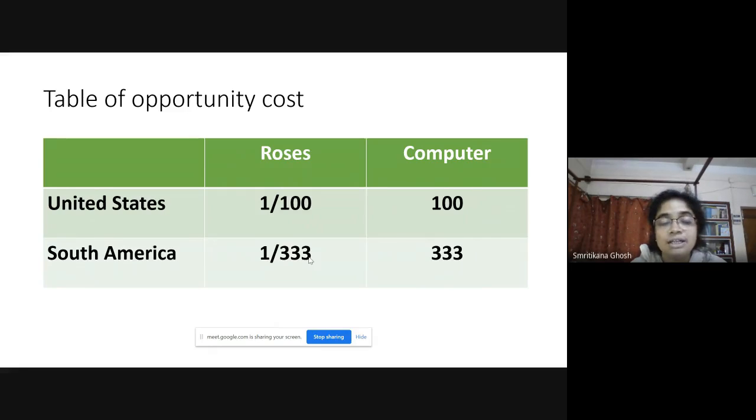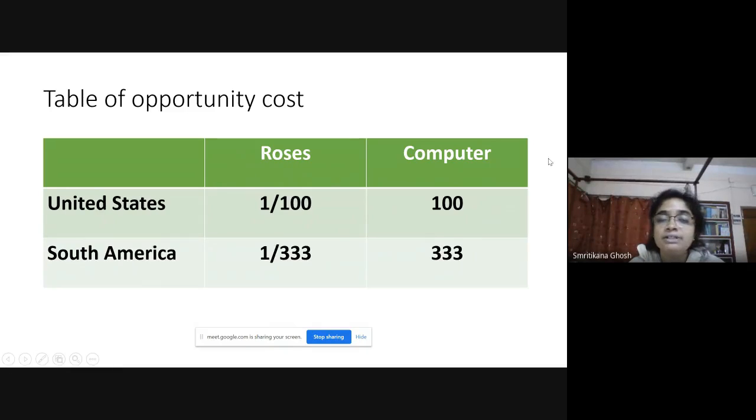Now we are going to the analysis. Which country has comparative advantage over which commodity? Now look, 1 by 100 is greater than 1 by 333. Or we can say the other way, that 1 by 333 is less than 1 by 100. So South America has the least opportunity cost of roses as compared to United States. So South America should produce roses. South America has comparative advantage over roses, and after the trade, it should produce more roses.